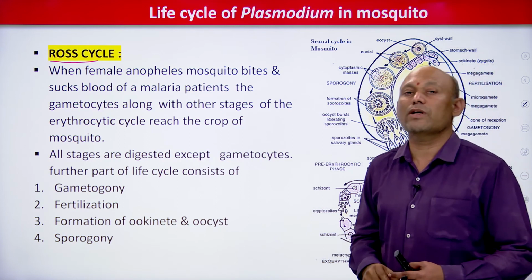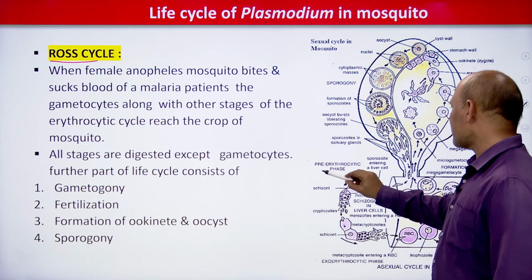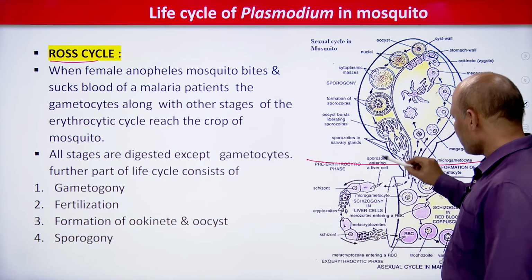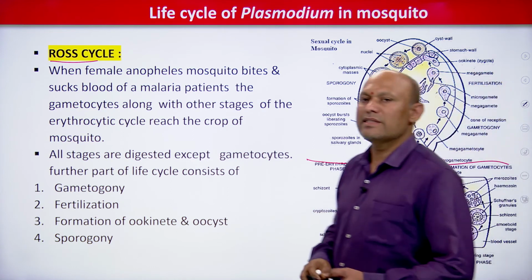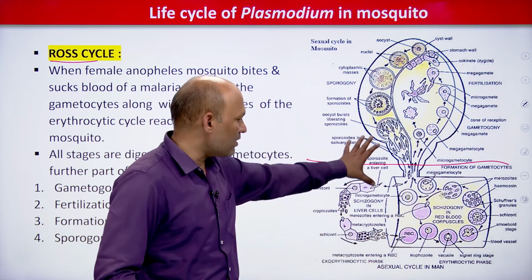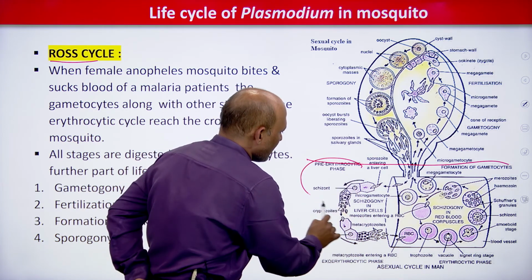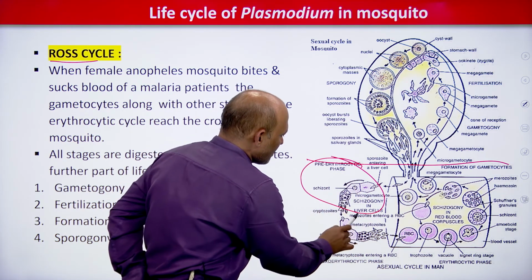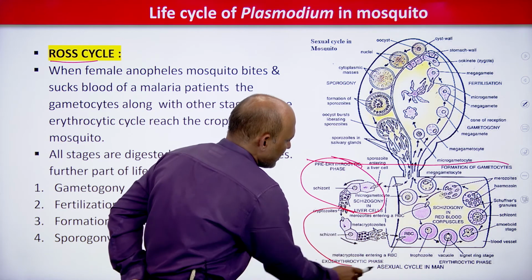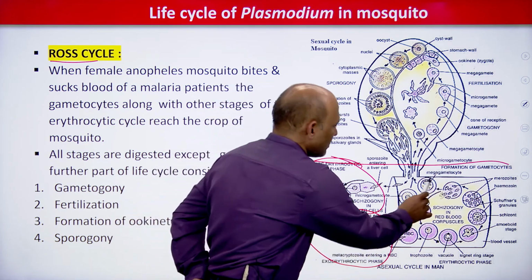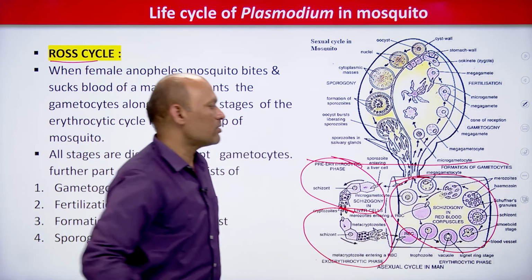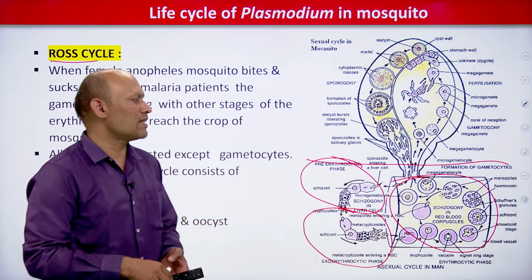Life cycle of Plasmodium vivax. Below this red line, whatever is there, we have finished, students. This is the human phase, we have finished. You can clearly see this is the pre-erythrocytic phase, this is the exoerythrocytic phase, and then we have seen erythrocytic schizogony. It's very, very simple, nothing is there in this.